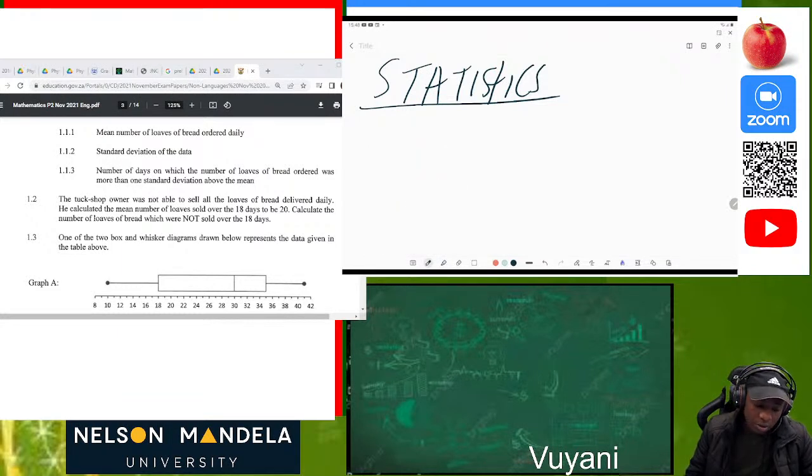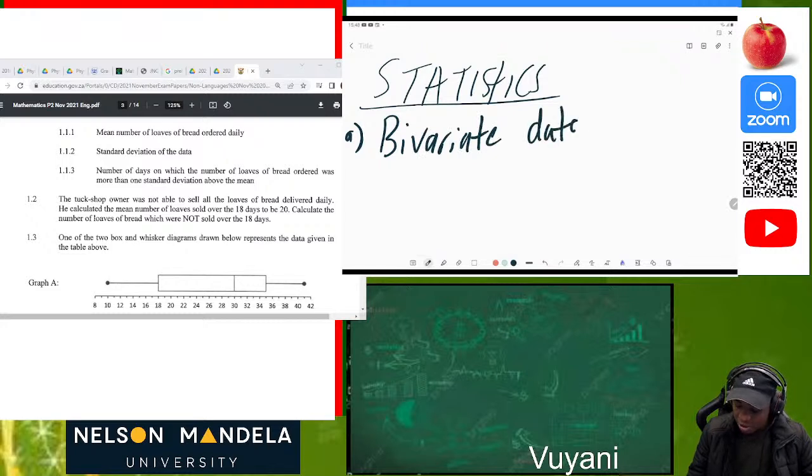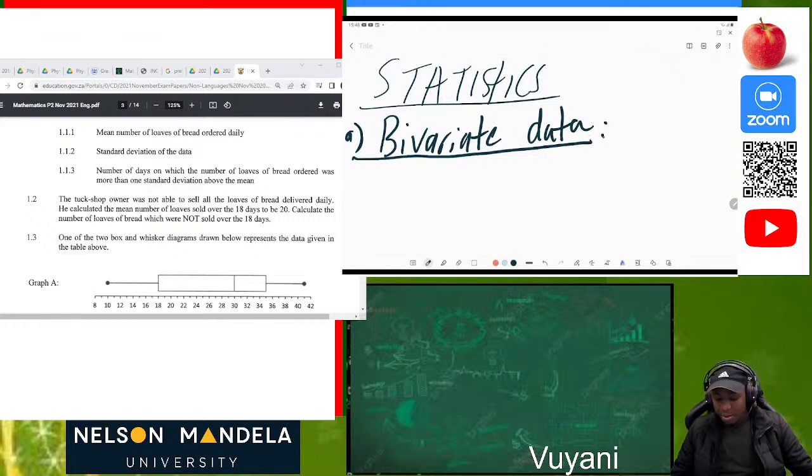Right. So on the statistics, what is important is to understand the term bivariate data. This is usually in grade 11, it's data handling. So now we want to talk about the data. We have the term bivariate data. So what does that mean? This is the data that involves the study of two variables at the same time.